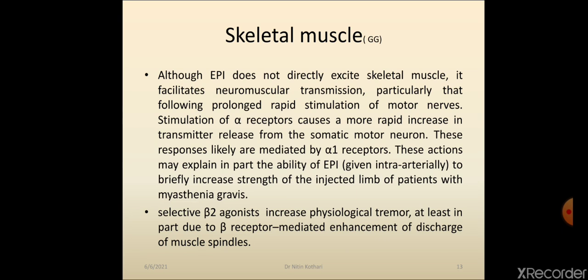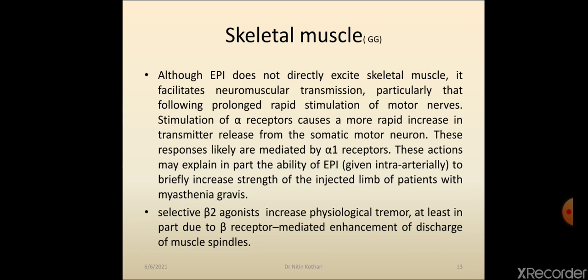Now we'll see what is the effect of sympathetic system on skeletal muscle. Although epinephrine does not directly excite skeletal muscle, it facilitates neuromuscular transmission, particularly that following prolonged rapid stimulation of motor nerves.